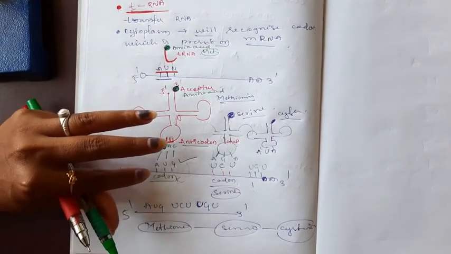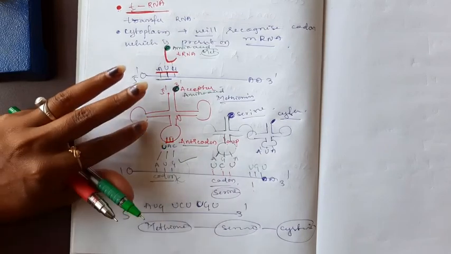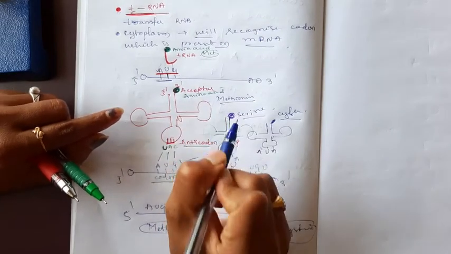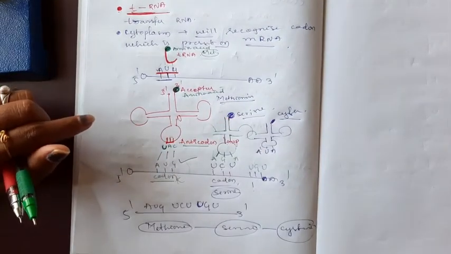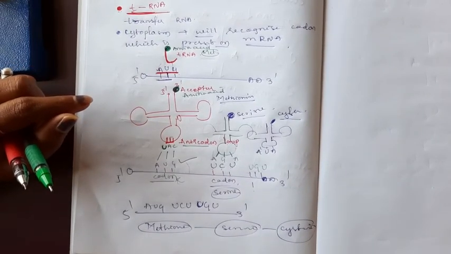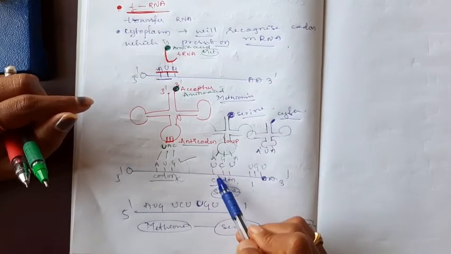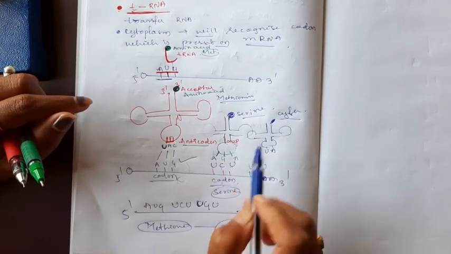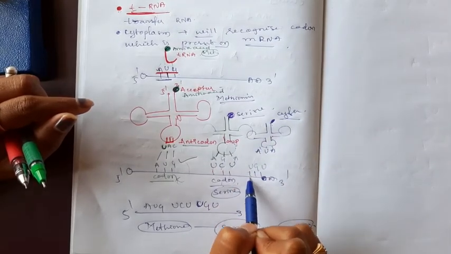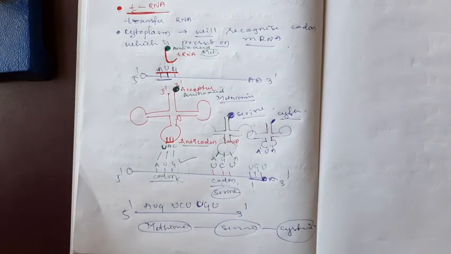The particular amino acid for that codon will attach to the tRNA at the acceptor arm. Only the tRNA with the matching amino acid attached recognizes the codon. Serine attached to the tRNA will bind to the serine codon only. The cysteine-carrying tRNA will bind to the cysteine codon only. This is a very specific process.